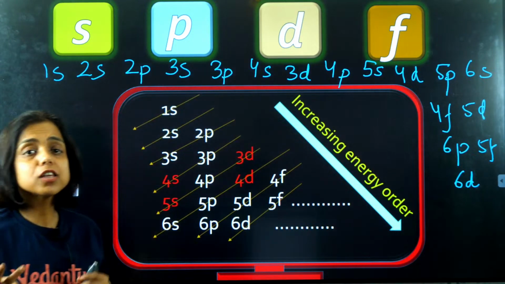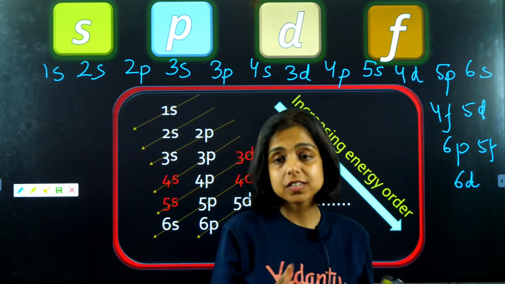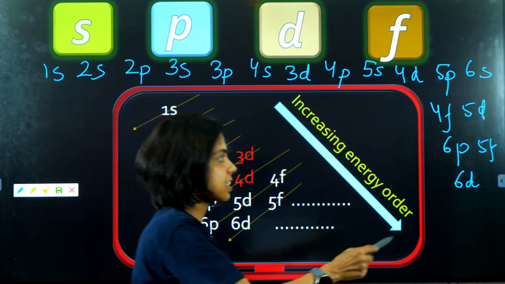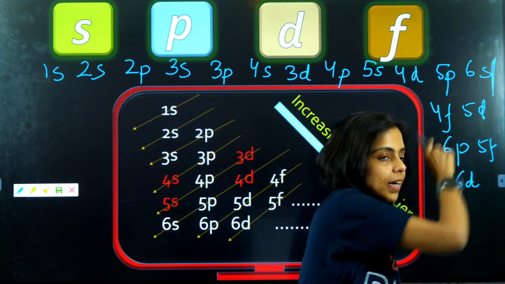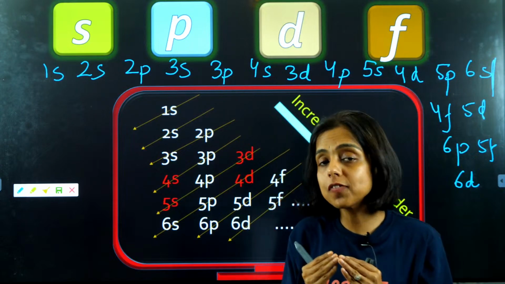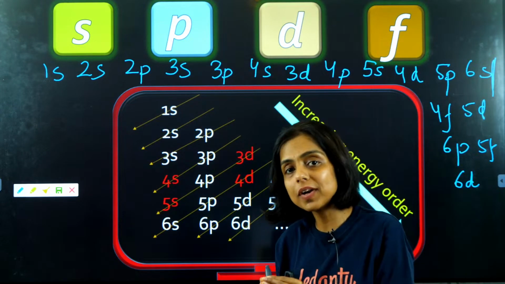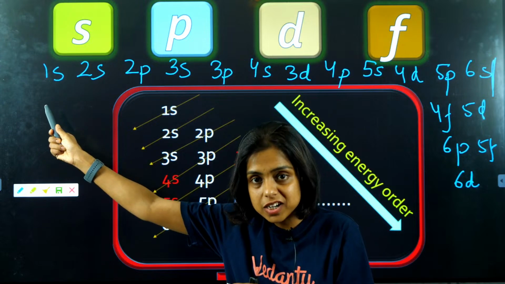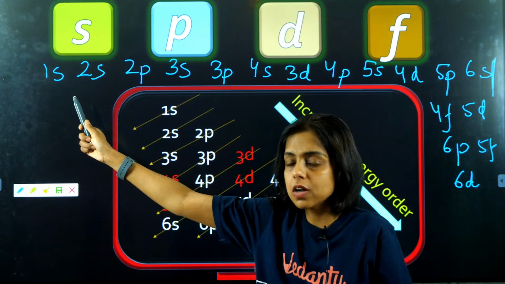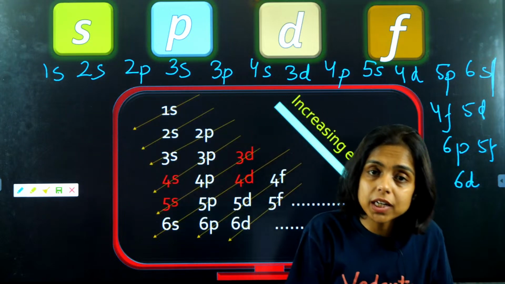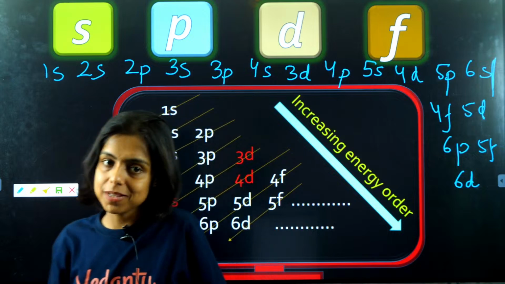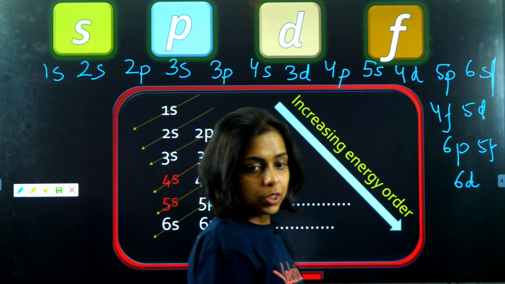So just learn it. 1s, 2s, 2p, 3s, 3p, 4s, 3d, 4p, 5s, 4d, 5p, 6s. At least up to 6s or 4f you can learn. Right? So learn it. And how do I write this order? On the basis of n plus l value. The one with lower n plus l value is written first, has lower energy, and will be filled with electrons first, right? We'll see how to fill the electrons later on. The one with more energy is written afterwards because it has a higher n plus l value. Got it, guys?